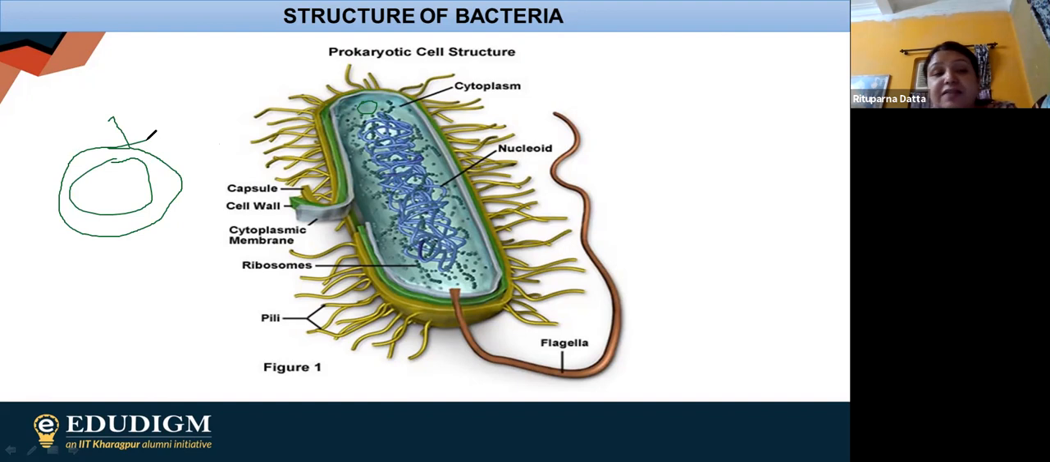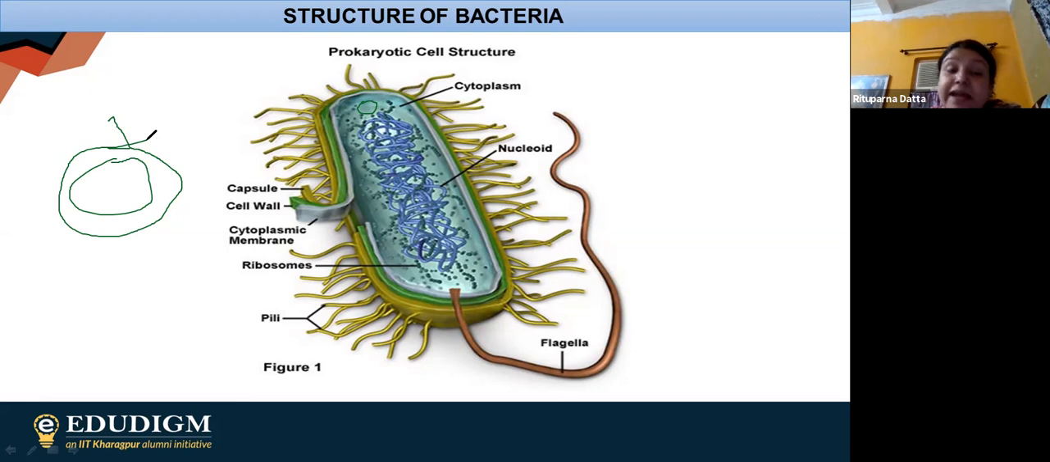So plasmid is nothing but the double-stranded, self-replicated, extra chromosomal DNA molecule. If you have to mention the characteristic feature of plasmid, you have to write all the words. What are the words? Firstly, self-replicatable. Self-replicatable means they can make their own copies. That is the first thing.